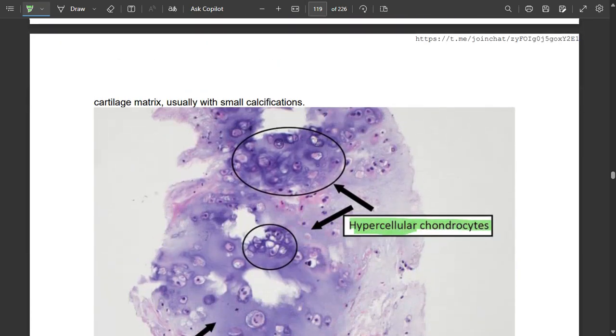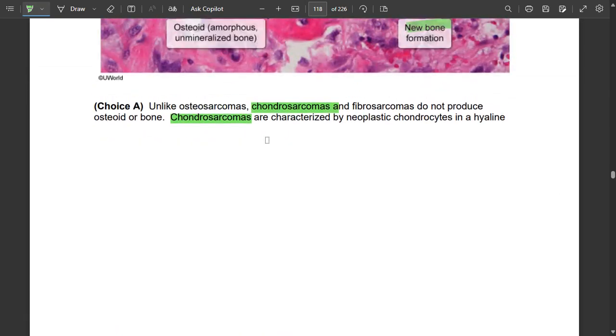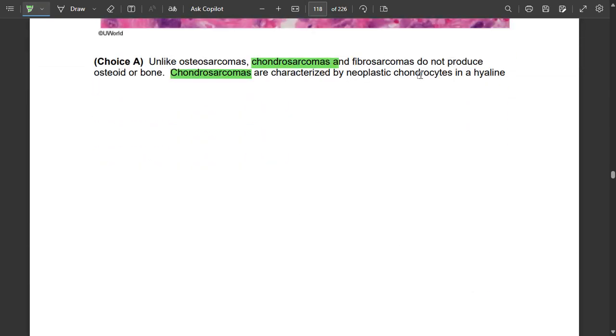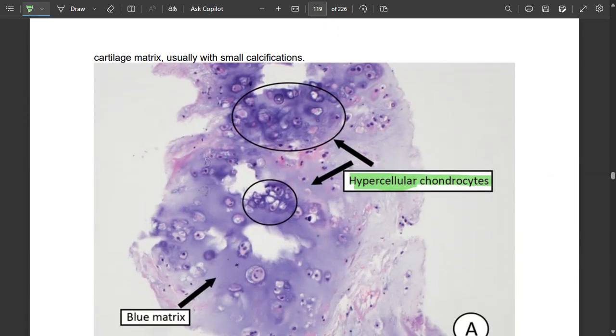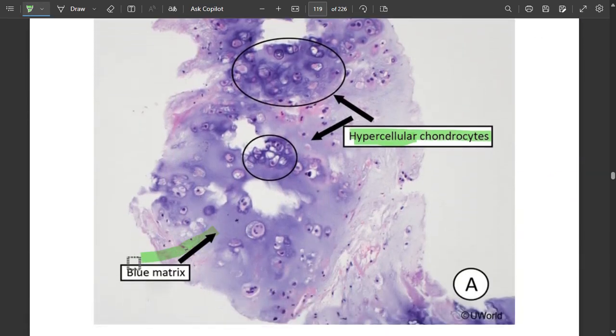This is the blue matrix, a finding of chondrosarcoma. Chondrosarcoma has neoplastic chondrocytes in a hyaline cartilage matrix. This blue matrix is the hyaline matrix, and within it there are cells, which are chondrocytes. Hypercellular chondrocytes are present.